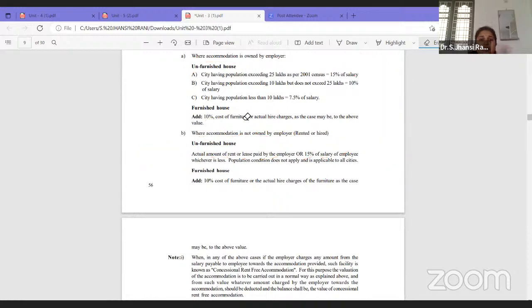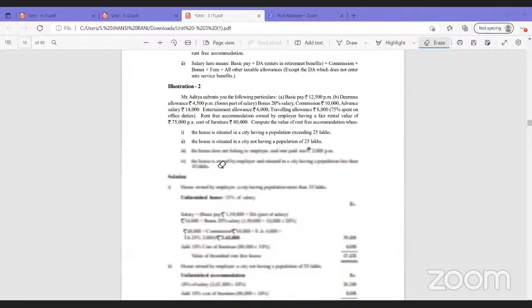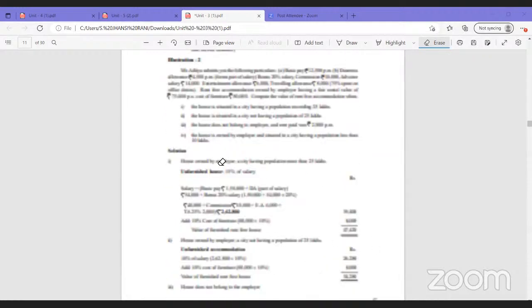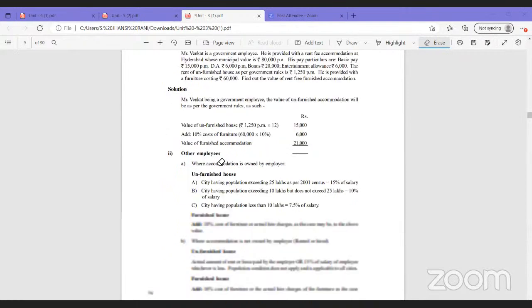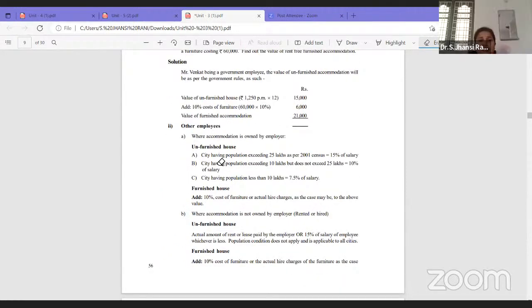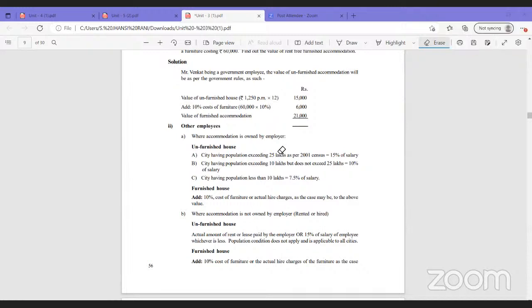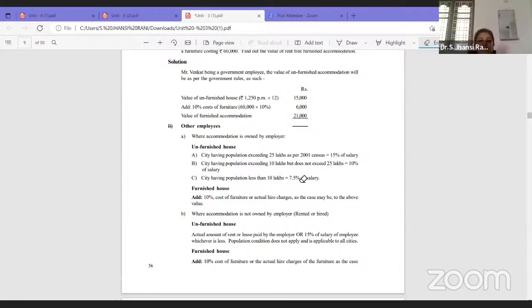This is for rent-free accommodation, where you have three situations. The first one is a government employee. Whenever it is a government employee, it is the rent fixed by the government itself plus 10% of furniture. The second one is other employees. Under that, there are two situations. The first one is where accommodation is owned by the employer. If it is owned by the employer, we will go along with the population of the city. If it is more than 25 lakhs of population, we will go for 15% of salary. If it is 10 lakhs but less than 25 lakhs, we will go for 10% of salary. And if the population is less than 10 lakhs, we will go for 7.5% of salary.